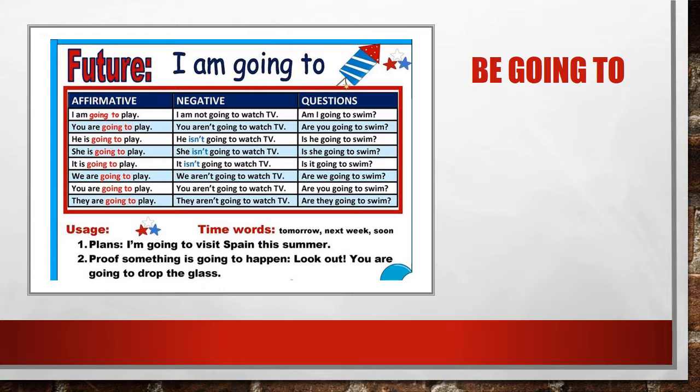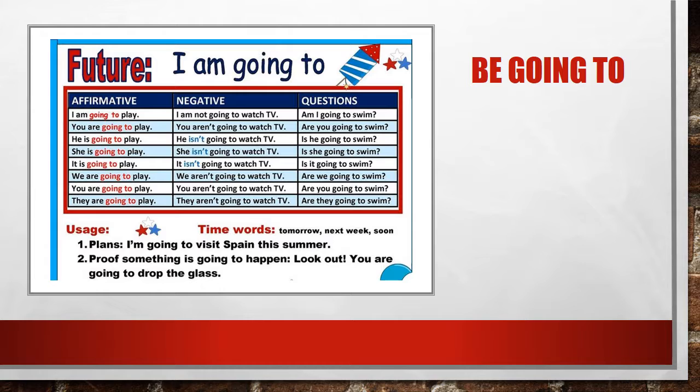For example, on the first column on the slide, we have a bunch of sentences, and there you can see what I'm talking about. We have I am, you are, he is, she is, we are. Then we have going to, and then we have the verb. And the verb does not require you to do any changes. Just the verb play, for example. So if you want to say voy a jugar, I'm gonna play. Vas a jugar, you are going to play. And that's basically how we say it.